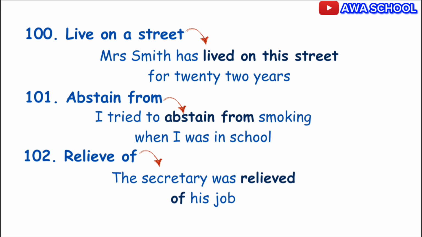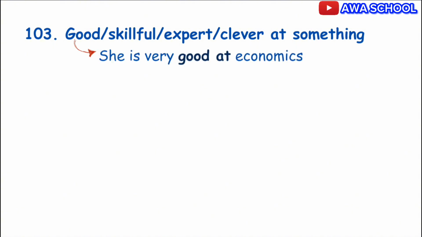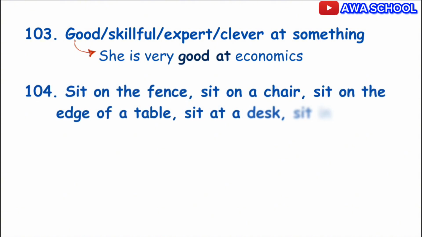Exactly. Now, you can be good, skillful, expert, clever at something. For example, she is very good at economics. Do you get? So all of these go with at. Exactly. Now, you sit on a fence, sit on a chair, sit on the edge of a table, sit at a desk, and you sit in an armchair. Exactly. Do you get that?